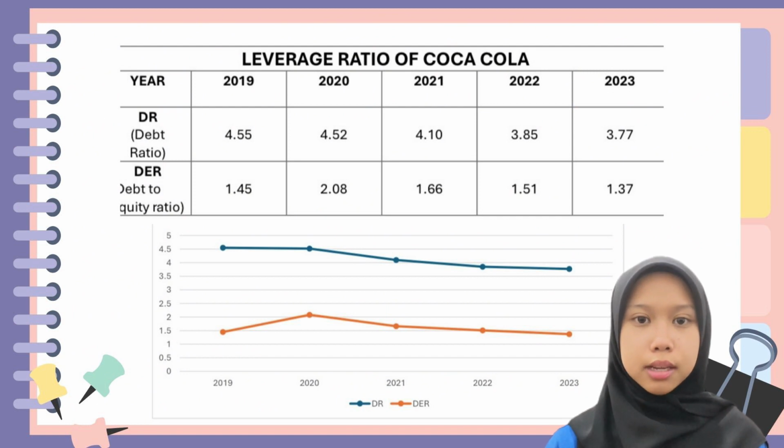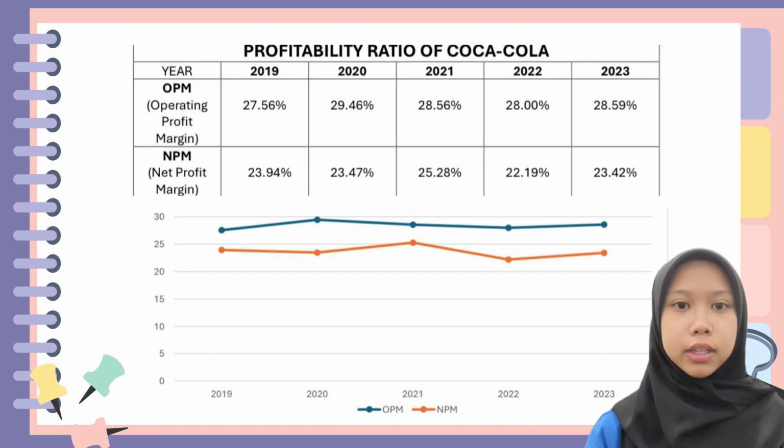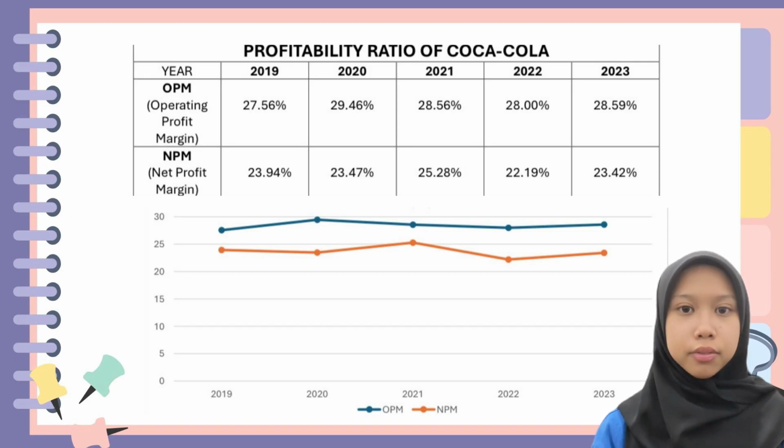Now, I will explain about the profitability ratio for Coca-Cola. Profitability ratio focuses on operating profit margin and net profit margin. Operating profit margin measures operating profit as a percentage of revenue, indicating efficiency in core operation. And net profit margin measures net profit as a percentage of revenue, reflecting overall profitability after all expenses.